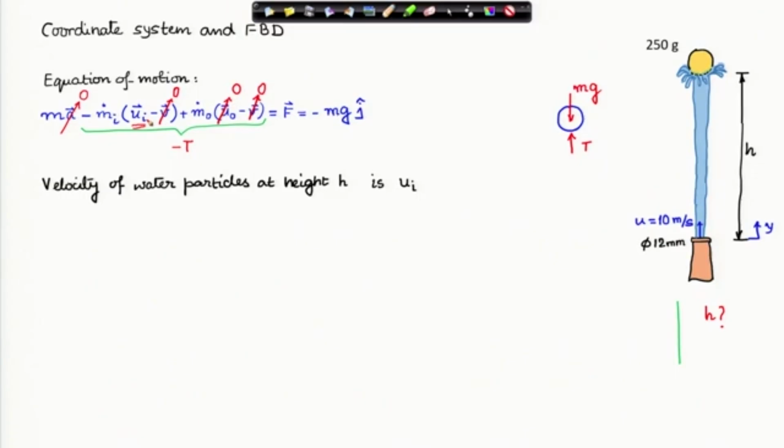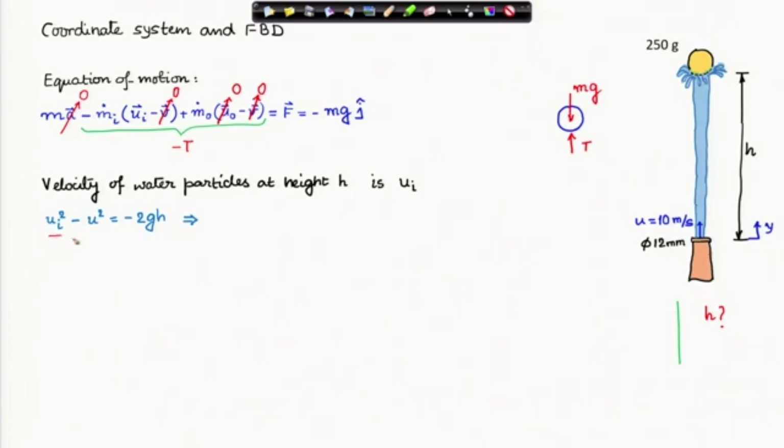What is this velocity? This is the absolute velocity with which the water particles are hitting the ball, or coming into the control volume of the ball, our system. Therefore, I should first calculate the velocity of water particles at any height h. And how do I do that? I consider that the water is moving freely in a uniform gravitational field. Therefore, this is the final velocity with which it enters the system.